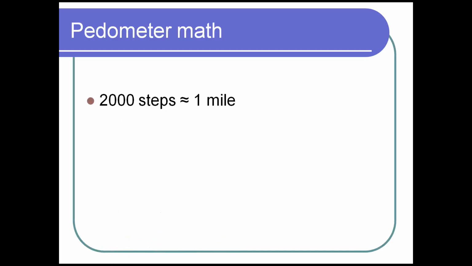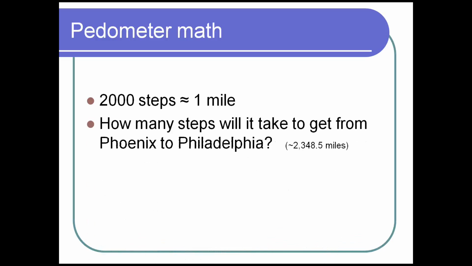For most people, not for kids, but for most people, 2,000 steps is about 1 mile. Kids, it's probably 2,500. Maybe their legs are a little bit shorter. That's okay. We counted it as 2,000 steps. So I would ask them, how many steps is it going to take to get from Phoenix to Philadelphia, or to get from Phoenix to wherever we happen to be going? They would actually do the math and figure it out. They'd use their calculators, they'd use their tool, figure it out.